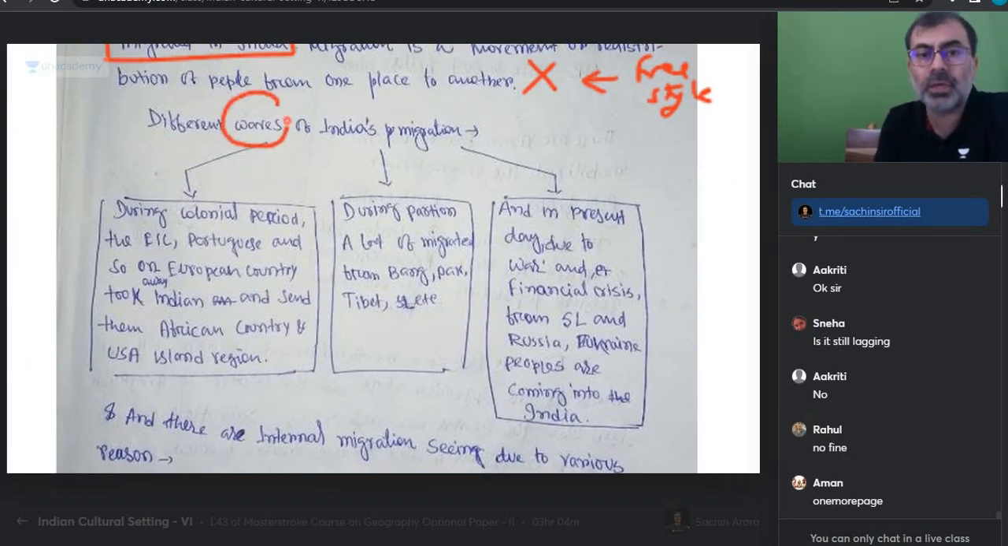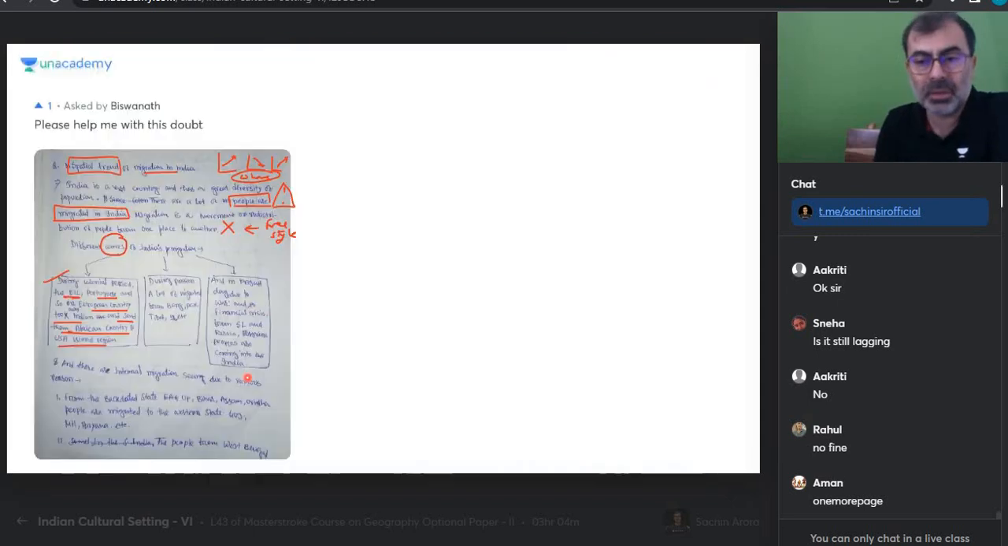Different worries of, देखिए worries जो होता है ना informal language है, different worries नहीं है. Different issues related to India's migration during colonial period by the East India Company. Portuguese and European country took away India, sent them an American country. Can I stop this, everyone? Can I say that this answer is very childish?